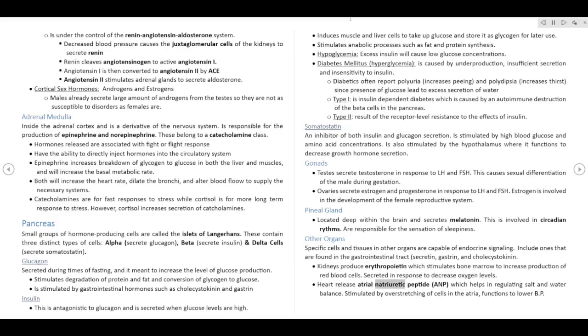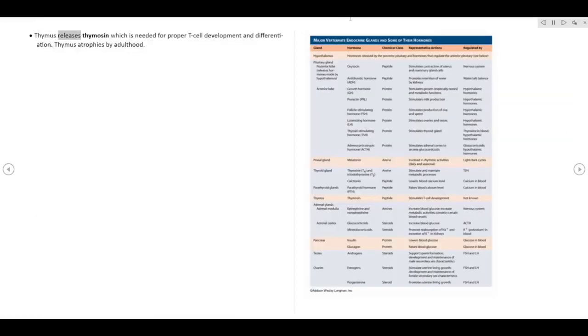The heart releases atrial natriuretic peptide, ANP, which helps in regulating salt and water balance. It is stimulated by overstretching of cells in the atria and functions to lower blood pressure. The thymus releases thymosin, which is needed for proper T cell development and differentiation. The thymus atrophies by adulthood,